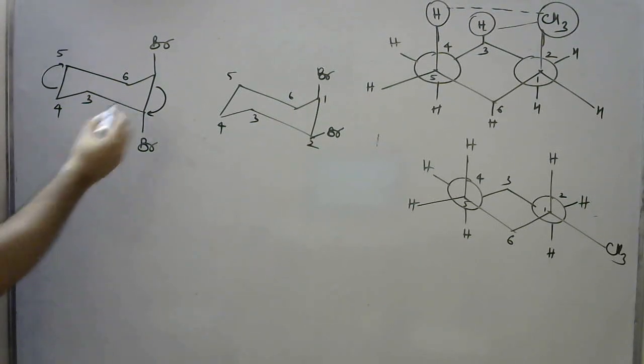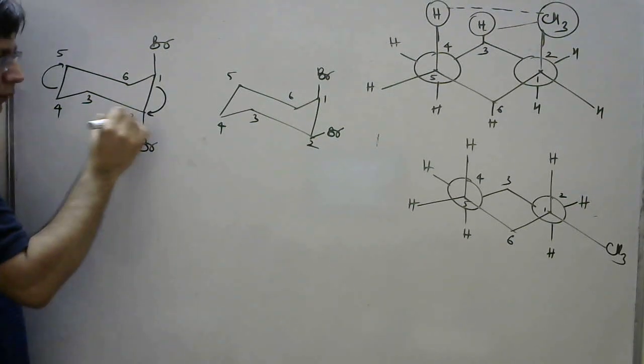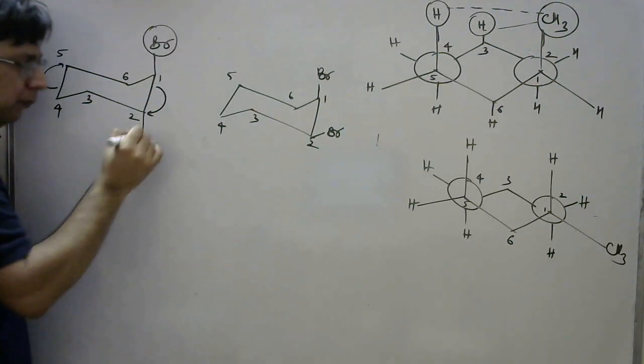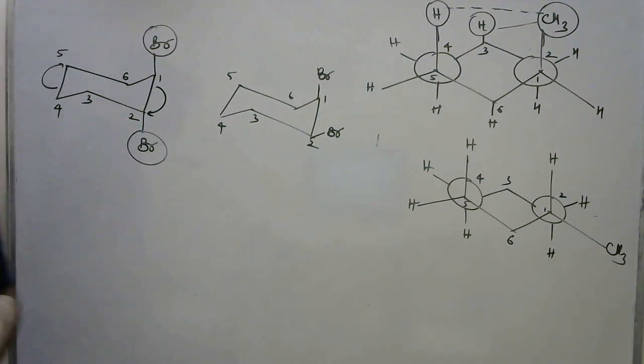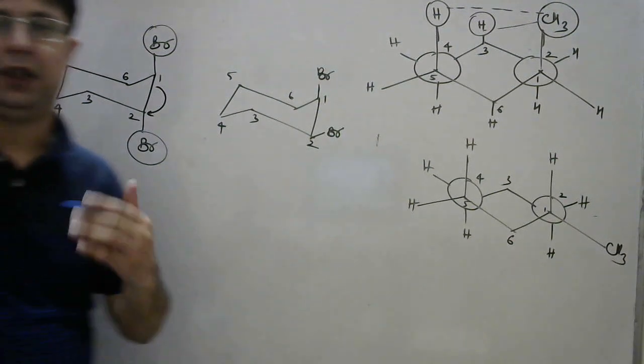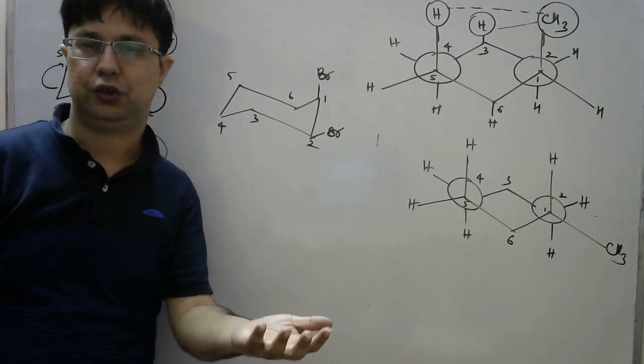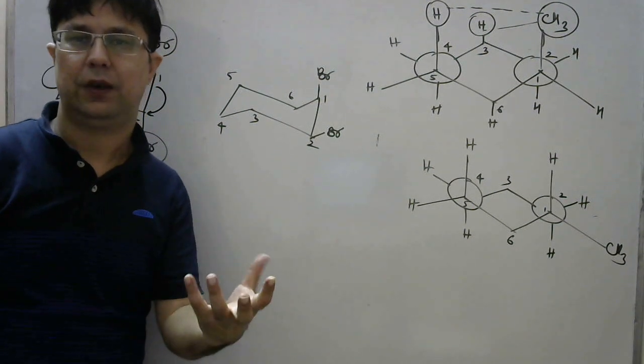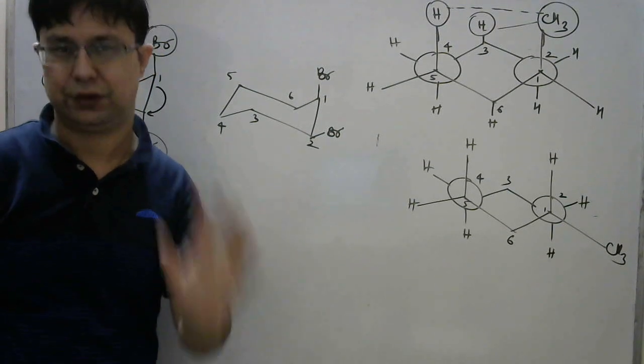If I consider the first and the second position, as I have mentioned over here, containing the Br group, we say that the bromine atoms either present at the equatorial position or at the axial position. We can decide one thing, whether it is cis form or the trans form, first of all.